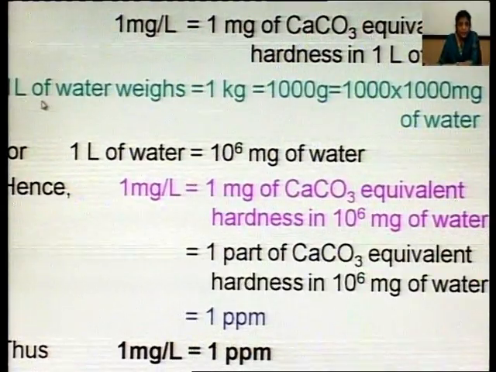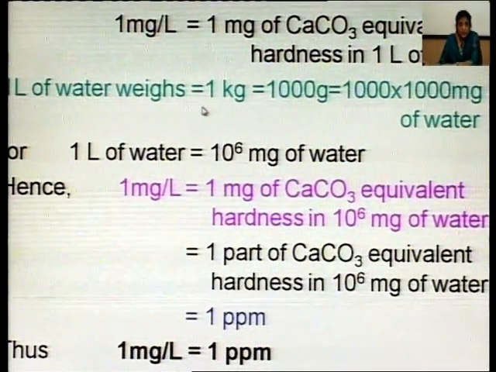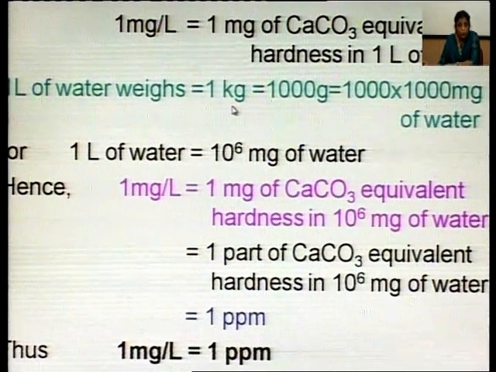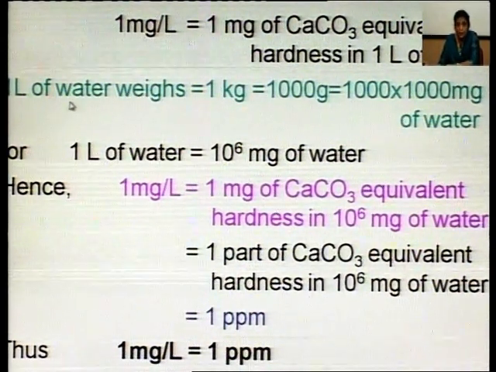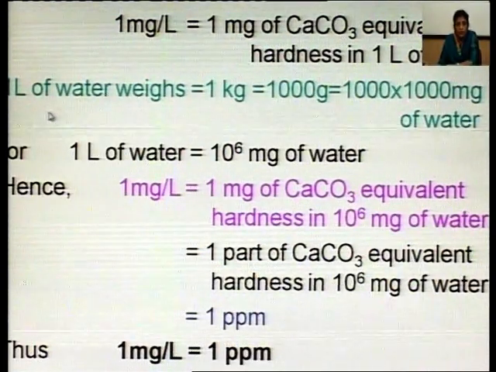Now, 1 liter of water is equal to 1 kilogram of water by weight, because density of water is 1 gram per cc, means 1 ml of water weighs 1 gram.